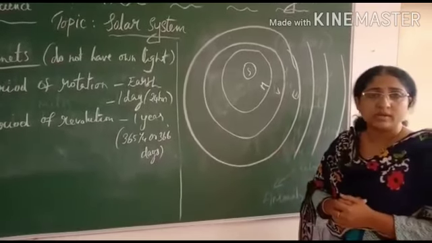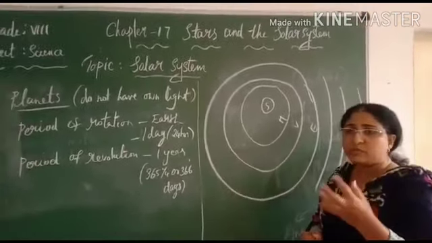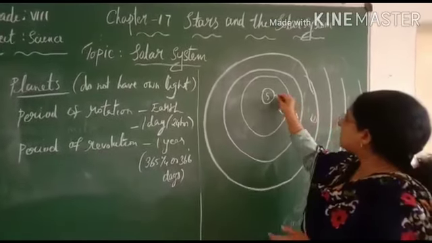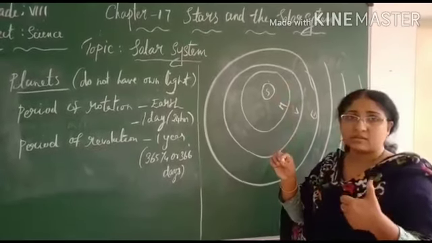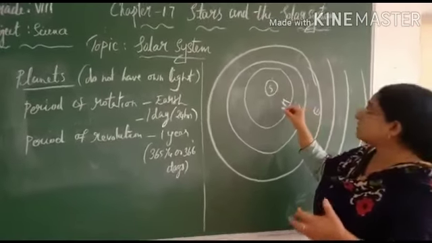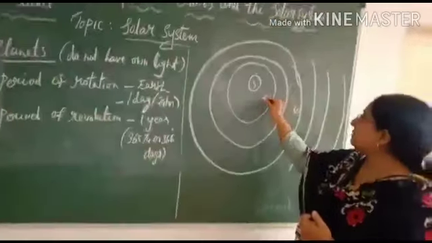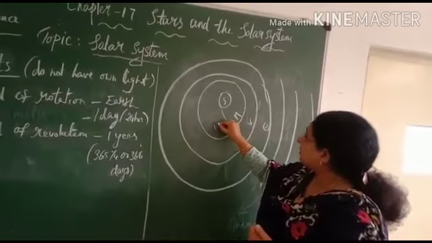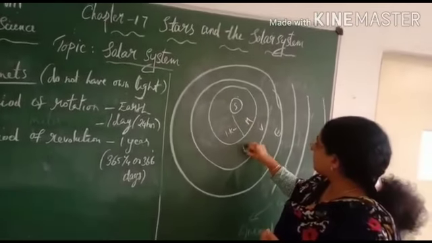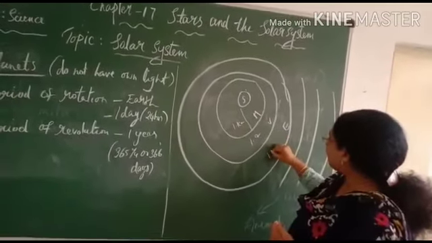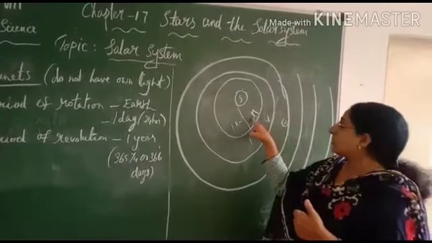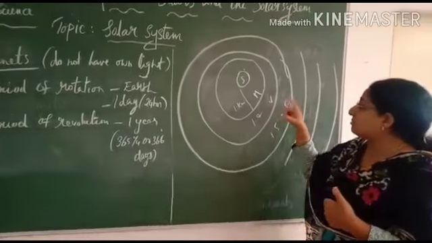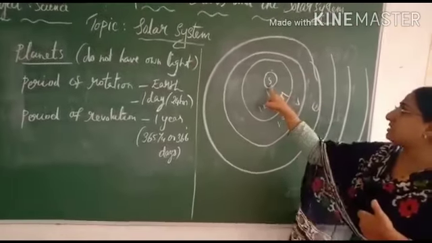So for that I'll tell you one small experiment-like thing. First you call your friends. One person can stand in the center like the star. Then call 3 or 4 more friends. They stand at different distances, like 1 kilometer, the next person 1.2, then 1.5, like that. You can hold up planet names like Mercury, Venus. Then tell them to revolve around this sun.